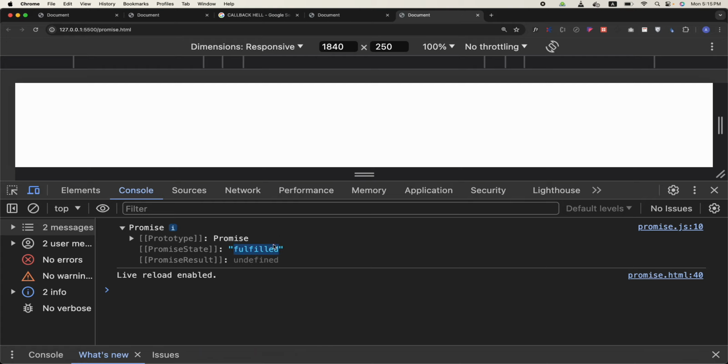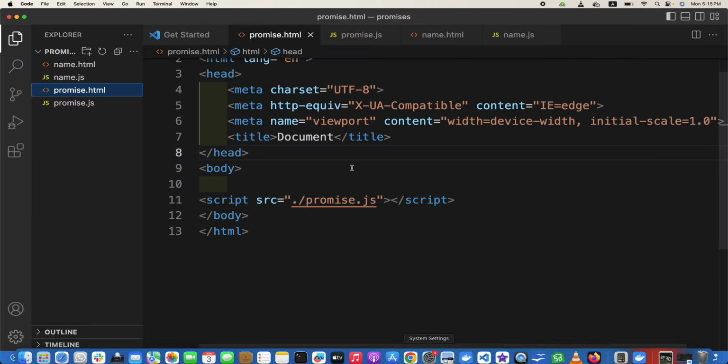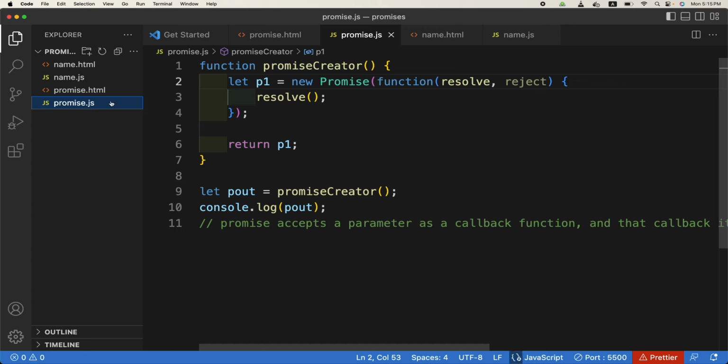Earlier it was pending, now it is showing as fulfilled. So whenever a promise's resolve function is run, it means that this promise has been fulfilled. Got it? You can debug it in console.log, and it will show the word fulfilled there.